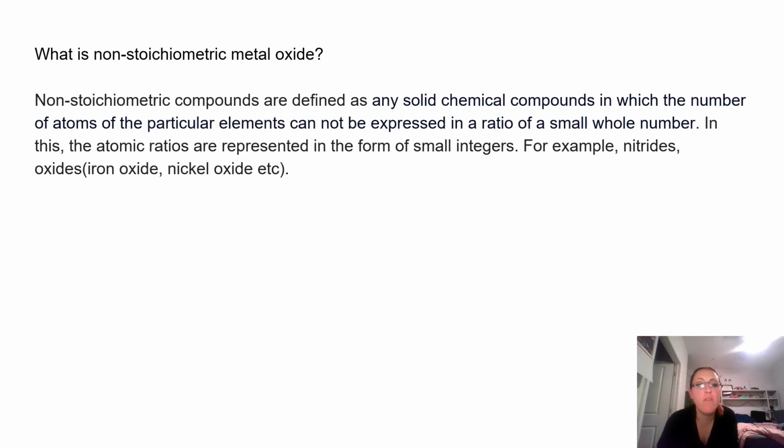What is a non-stoichiometric metal oxide? Non-stoichiometric compounds are defined as any solid chemical compounds in which the number of atoms of the particular element cannot be expressed in a ratio of small whole numbers. In stoichiometric compounds, the atomic ratios are represented in the form of small integers. Examples of non-stoichiometric compounds include nitrides, oxides, iron oxide, nickel oxide, etc.